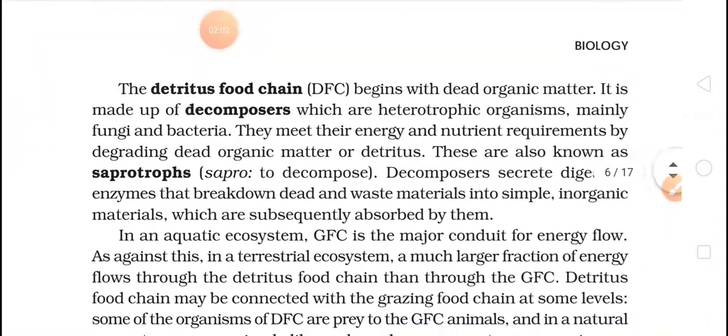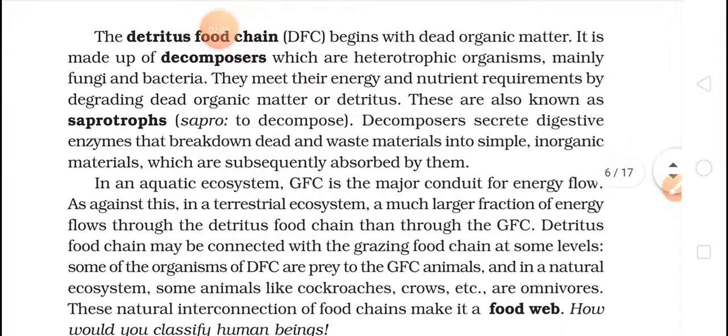That is the second food chain, detritus food chain, that is DFC. It begins with dead organic matter. It is made up of decomposers, which are heterotrophic organisms. Okay, so this we know that detritus food chain will have decomposers. And what are decomposers? They are heterotrophic organisms. And basically, the fungi and bacteria come in decomposers. They meet their energy and nutrient requirement by degrading dead organic matter or detritus.